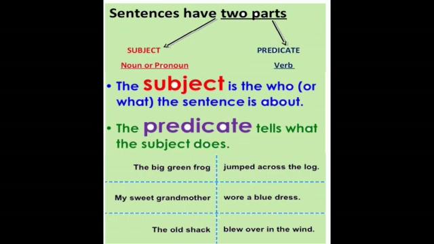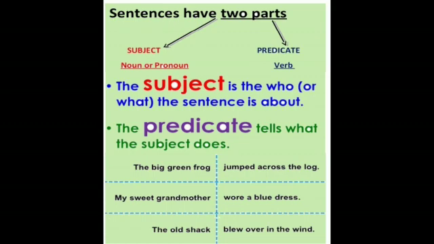So it is about the frog, who the sentence is about, and what he does is the predicate. Means it tells what the subject is doing. That is the action of the subject. So the predicate is jumped across the log.